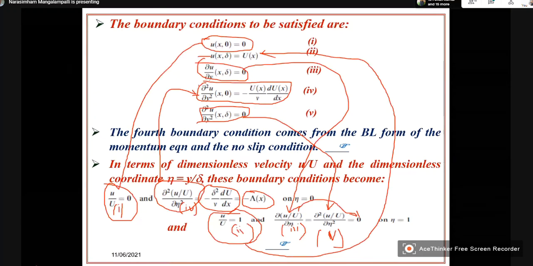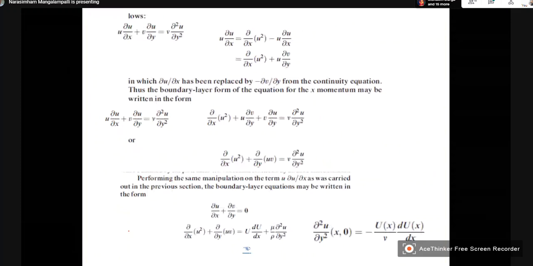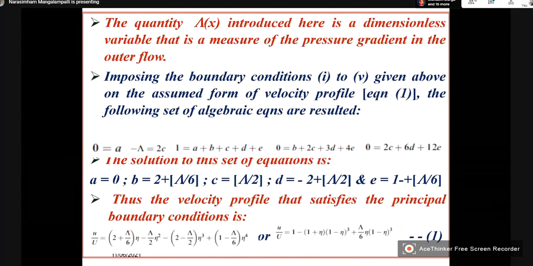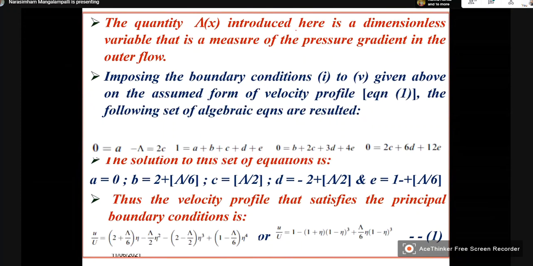Now, the quantity and function x introduced here is a dimensionless variable that is a measure of the pressure gradient in the outer flow. So in the outer flow, there may be some pressure gradient. To account for it, we have introduced a dimensionless variable.